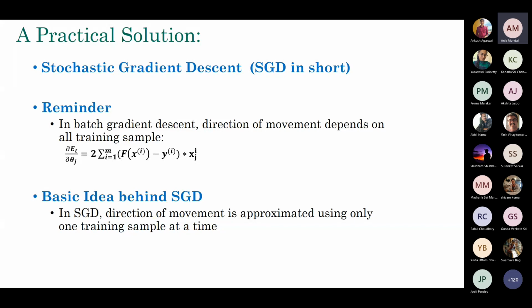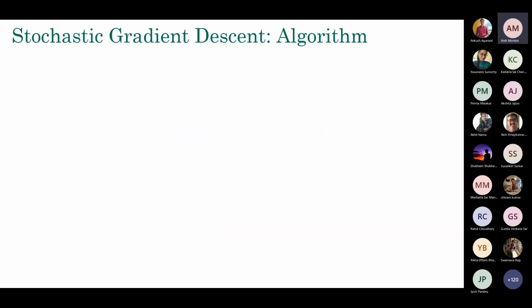Now in stochastic gradient descent, if there are 10 samples and you are updating these parameters after every sample, then in a single pass you can move approximately 10 into r step. And that makes the algorithm very, very fast. But there's a problem, which I will mention, and what we can do to avoid this problem. So let's see this actual algorithm.